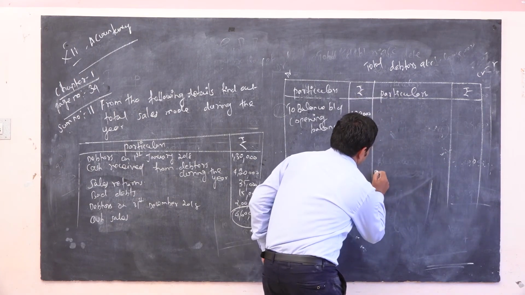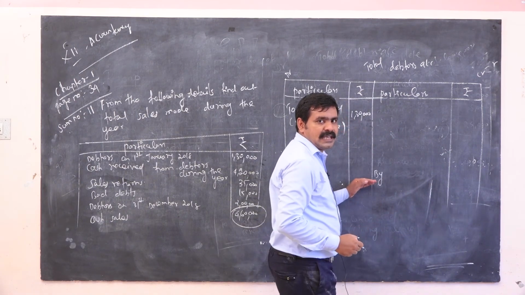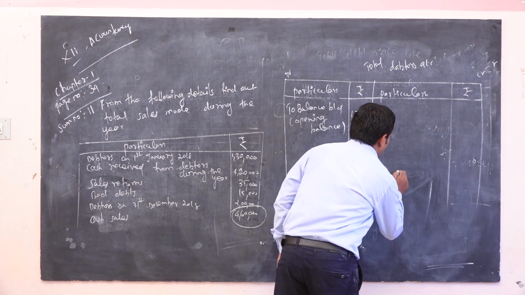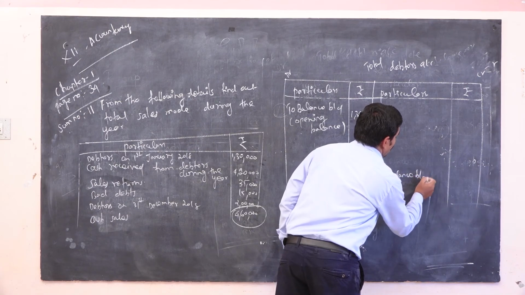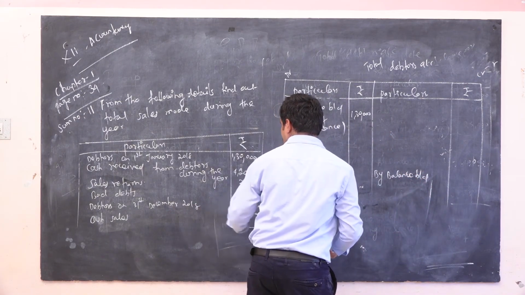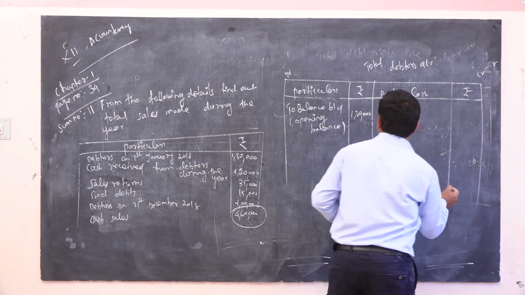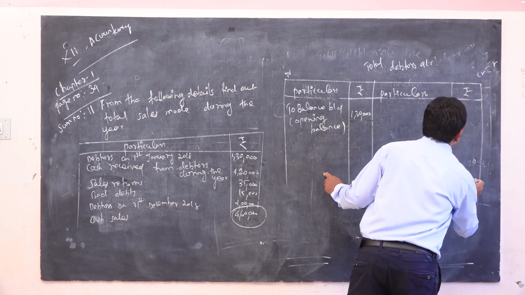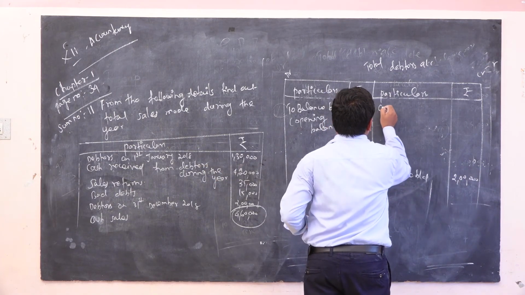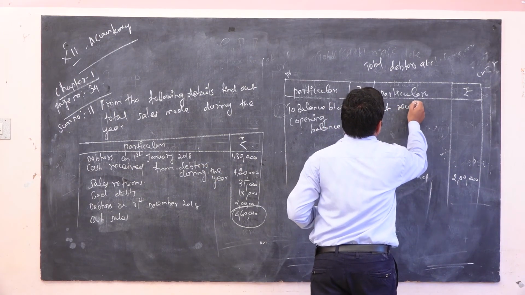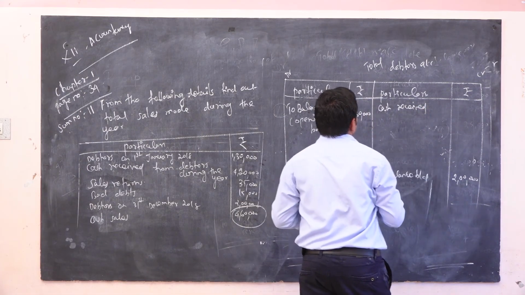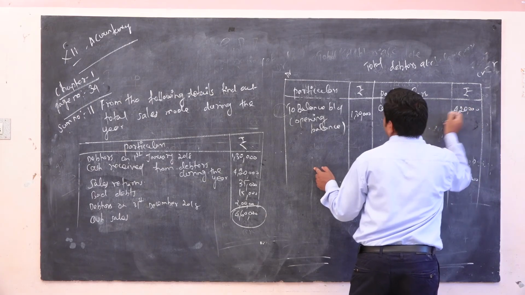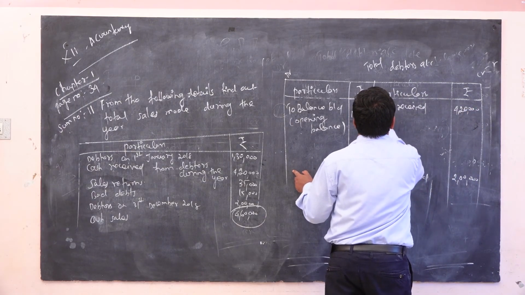Here at the same time simultaneously you have to show closing balance, by balance carried down. The amount is 2 lakh. So next, cash received comes under credit side in total debtors account. The amount is 4,20,000.